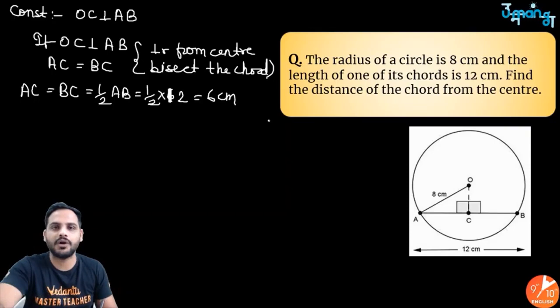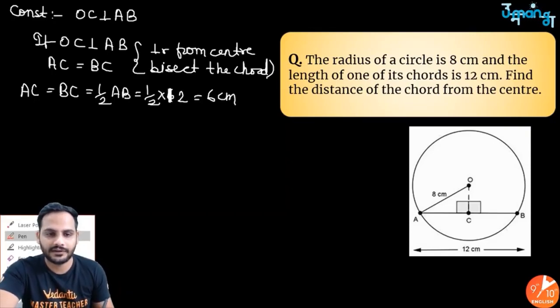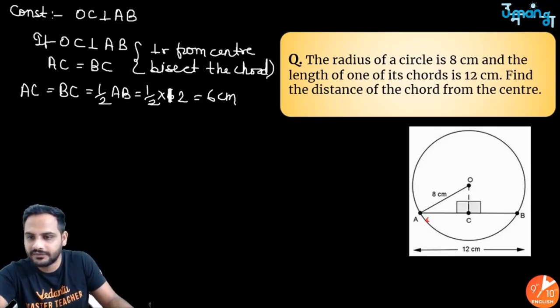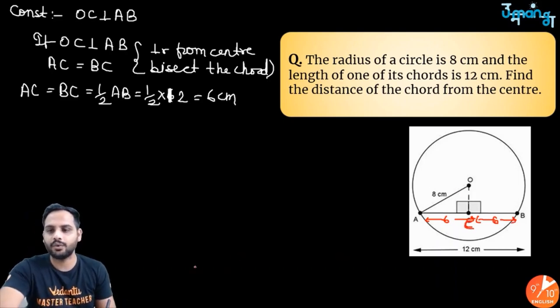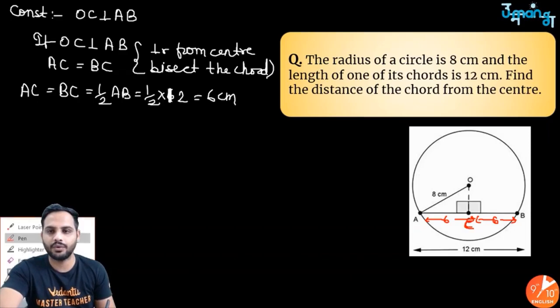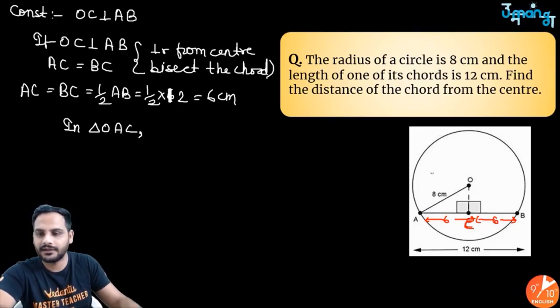So AC will be 6 centimeter and BC also will be 6 centimeter. C is over here. Now you can see that you have a triangle OAC. Since it is a right angle triangle, it will follow the Pythagoras theorem.